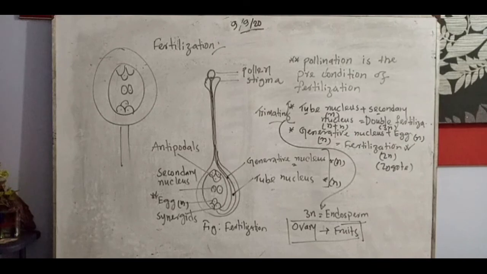Antipodals and synergids are destroyed when fruit formation is done, when fertilization is done. They were assistants of them.